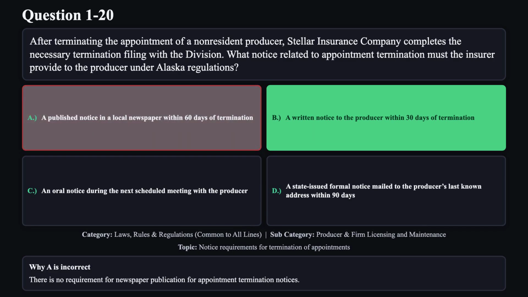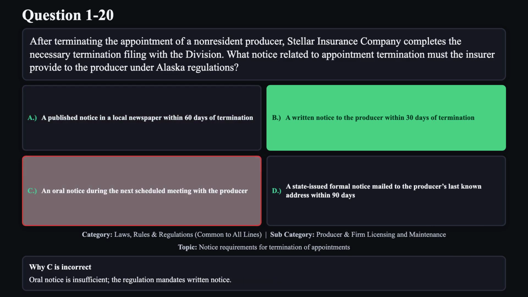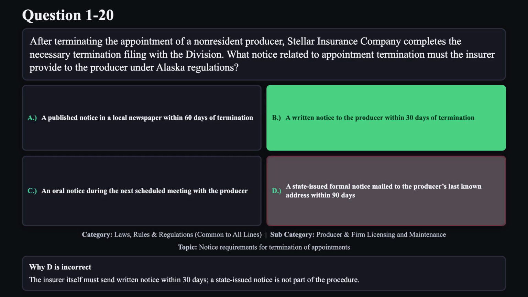Reason A is not correct. There is no requirement for newspaper publication for appointment termination notices. Reason C is not correct. Oral notice is insufficient. The regulation mandates written notice. Reason D is not correct. The insurer itself must send written notice within 30 days. A state-issued notice is not part of the procedure.